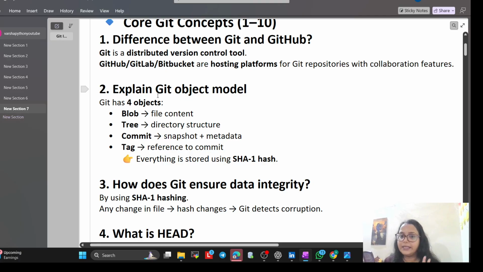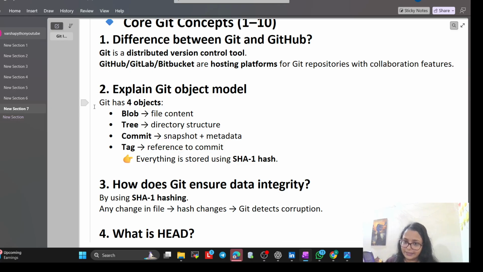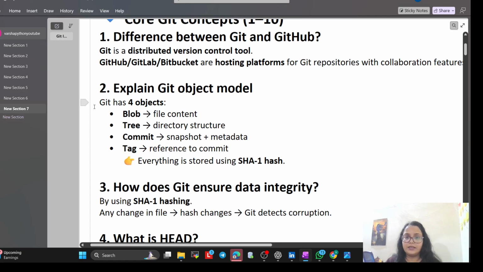Second, explain the Git object model. The answer you can give in an interview is four objects: blob for file content, tree, commit and tag. If you want to take a screenshot, you can. But now let me first explain what the object model is.